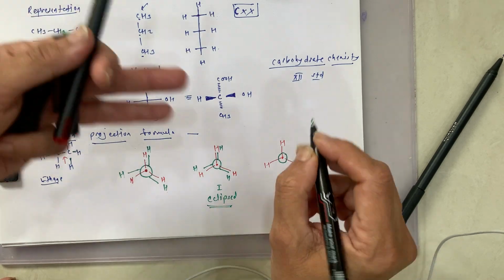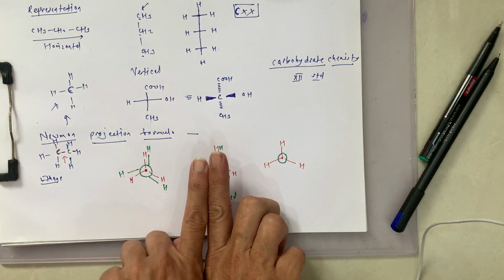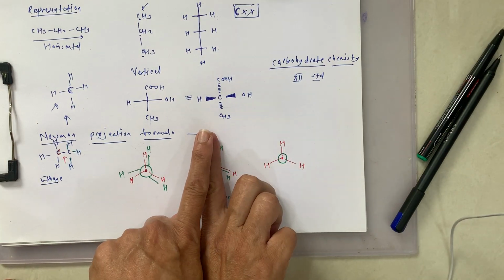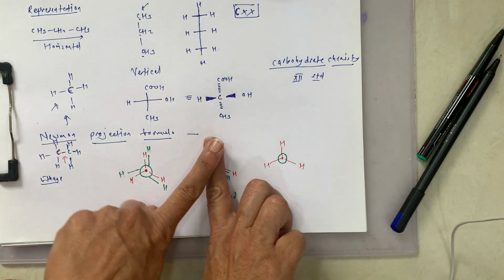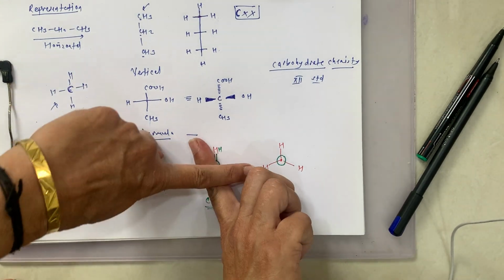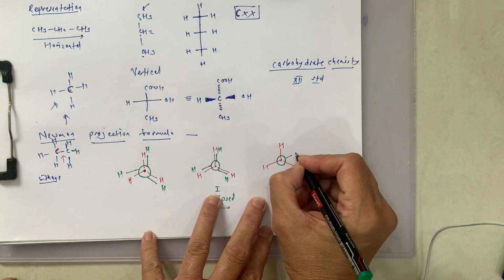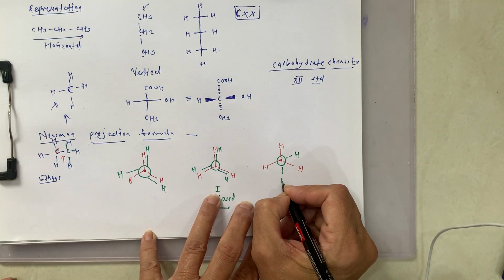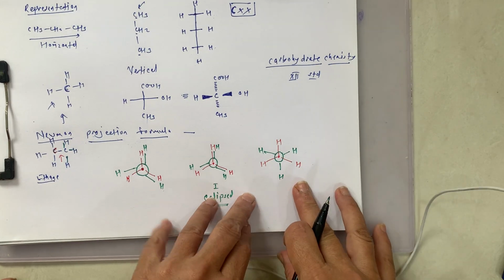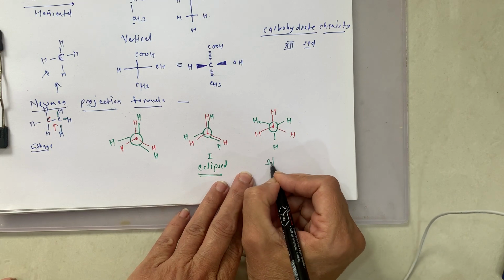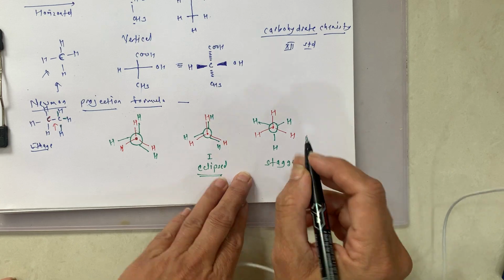If it is in the staggered form, it means these two which were eclipsed are rotated and separated from each other. Then we can show it in this way, away from each other. Such a structure is known as the staggered Newman projection formula.